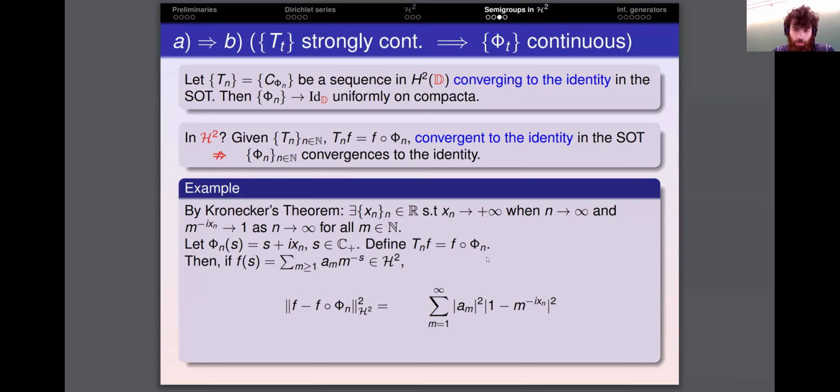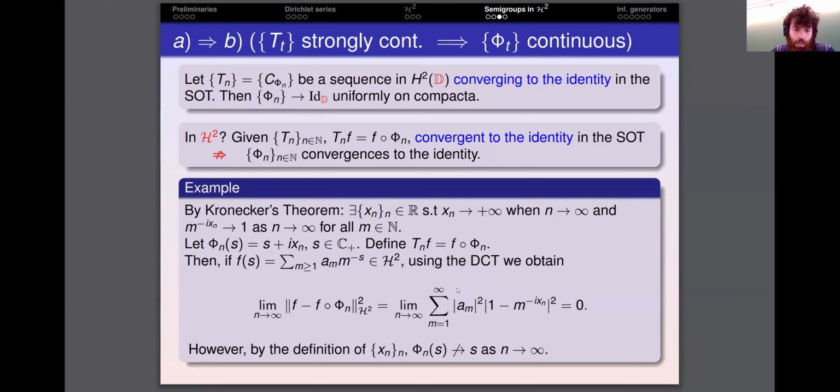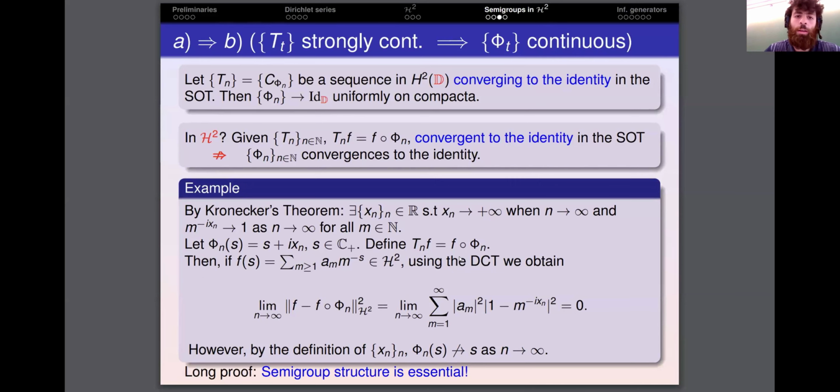consider the associated family of composition operators, then given a Dirichlet series in H2, we can see that the family converges in the strong operator topology to the identity, but we do not have that the symbols converge to the identity, not even pointwise. So it is the semigroup structure, which in the case of the unit disk plays no significant role, that is crucial in the proof of Bercovici and Porta's result in this setting of Dirichlet series.